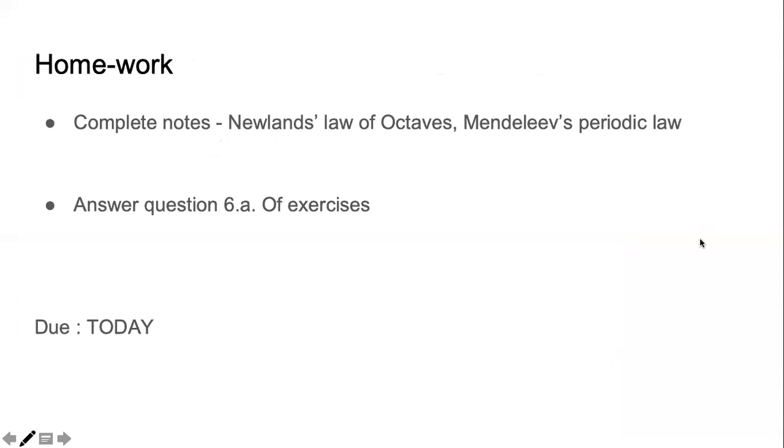That brings us to the end of the session. You will complete the notes, and they must include Newland's law of octaves and Mendeleev's periodic law. You will answer question number 6A of the exercises, and if you want, you can start answering the matching question also, question number 1 of the exercise, or you can wait till we finish finding the answers to all the matching. Complete it today so that you are ready to study tomorrow.